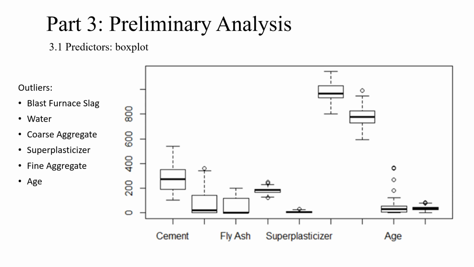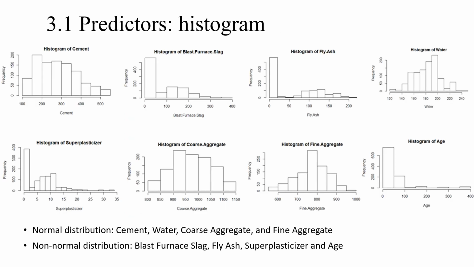First, we use box plots to show the outliers of our predictors. There are 6 predictors that have outliers here. Then from the histograms, we can see the distributions of our predictors. There are 4 predictors that show normal distributions, while the other 4 predictors show non-normal distributions.